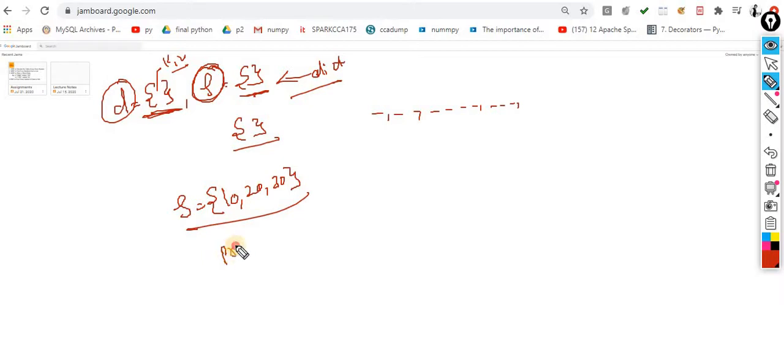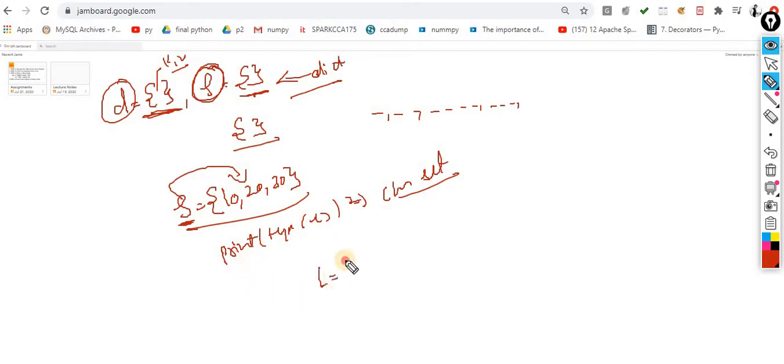When I print type of S, you get the output class of set. So my interpreter understands that this falls under the category of set. Very simple.